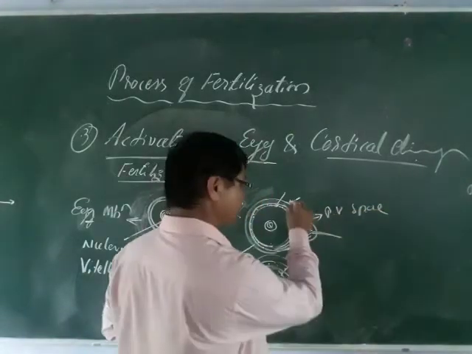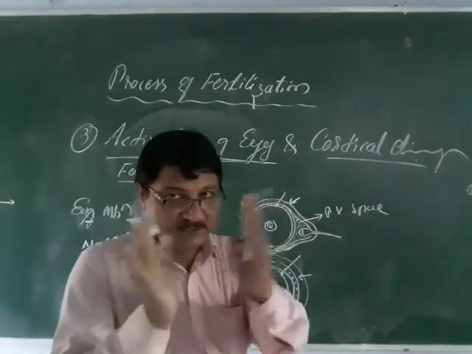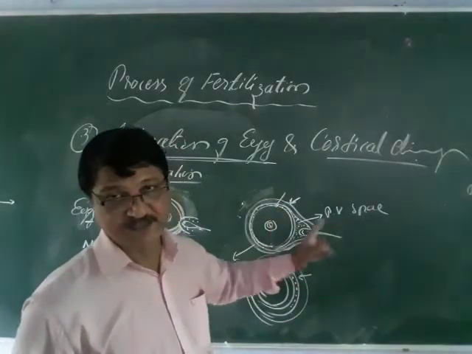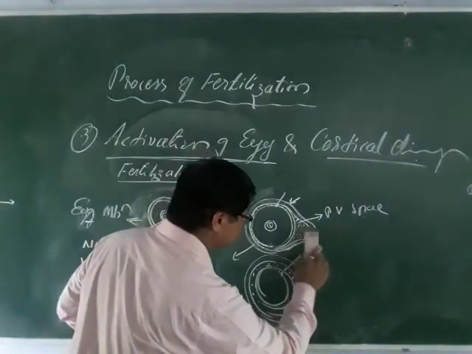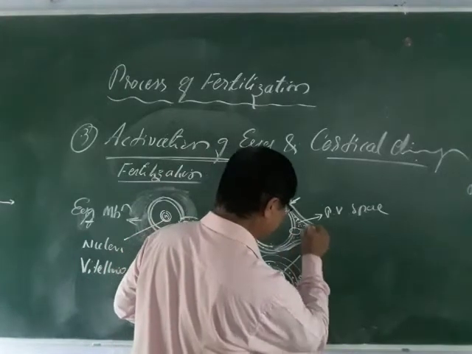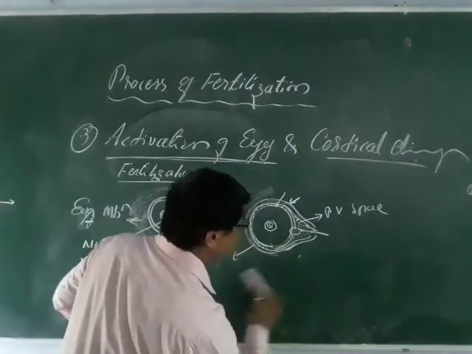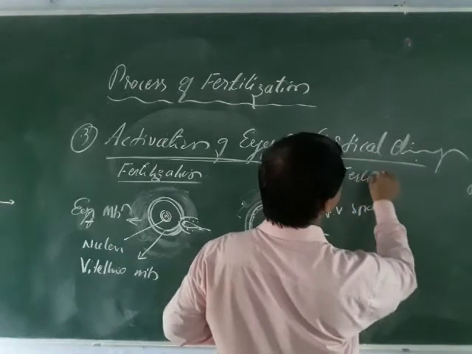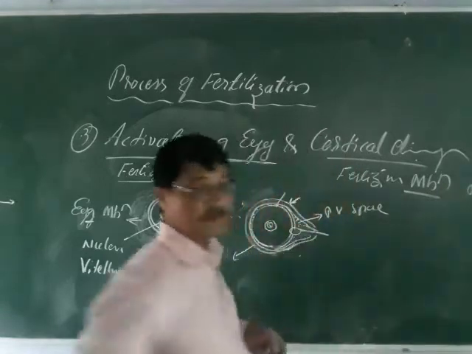Perivitelline space. This is the vitelline membrane outside, inner vitelline membrane, and when it lifts, a space will be developed here, and this is called the perivitelline space. And this perivitelline space is developed once the sperm comes in contact. Sperm comes in inside here like this, and this results in one more membrane, a special membrane, that is called the fertilizing membrane.